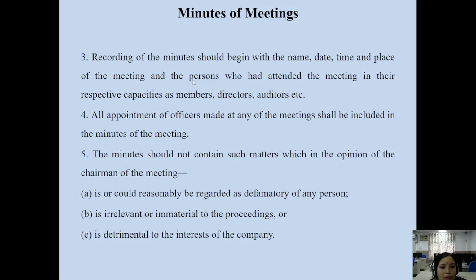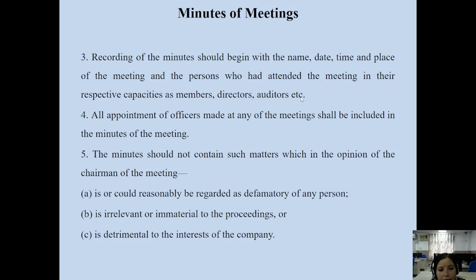And the persons who attended the meeting in their respective capacity as members, directors and auditors of the company. The time and place of the meeting and the persons who attended the meeting in their respective capacity as member of the company, as directors, as auditors, as legal advisors, solicitors of the company.